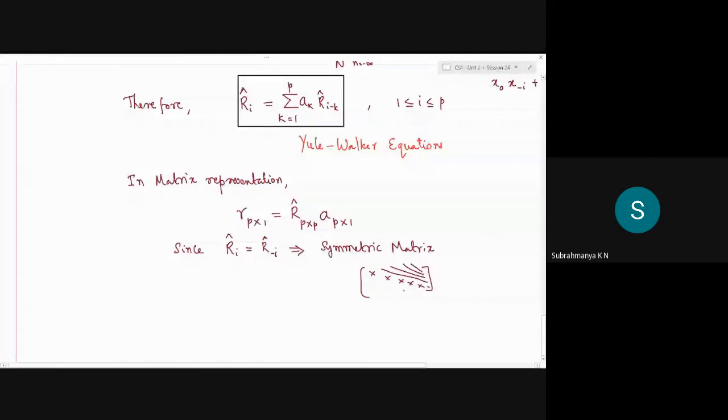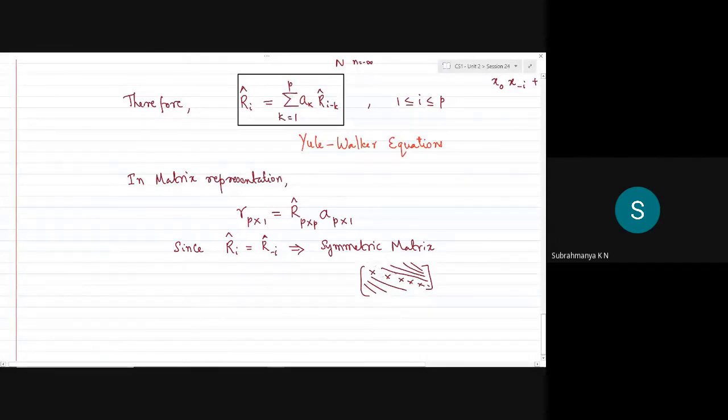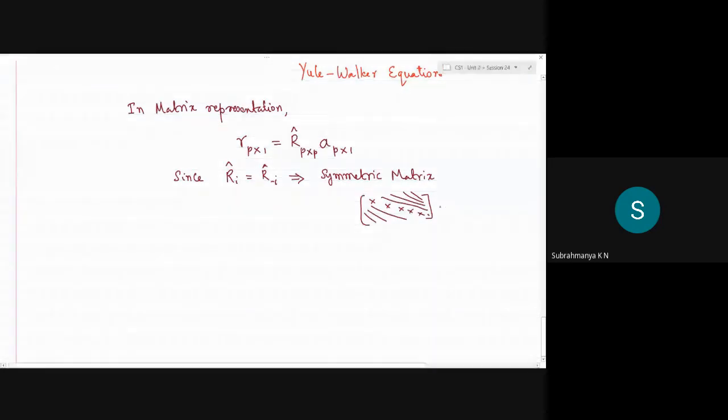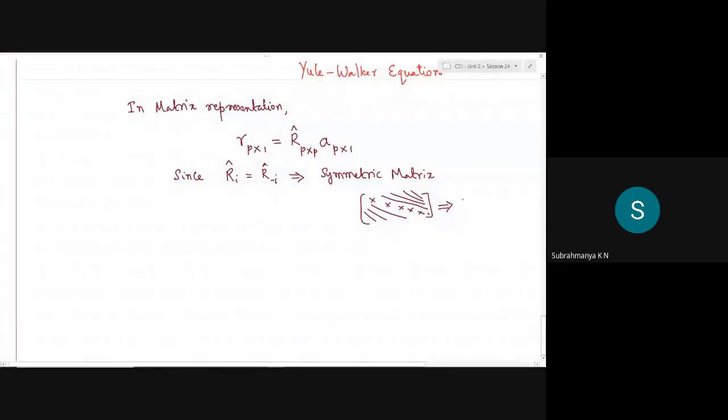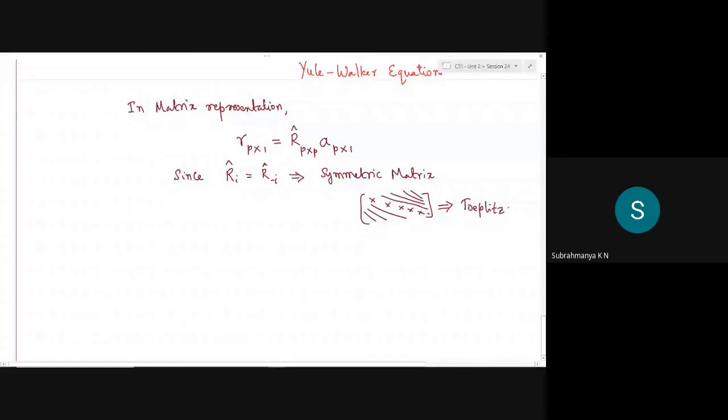If we try to construct it in practice, this is a symmetric matrix of course, but also the elements which are parallel to the diagonal are equal to each other. Such a matrix, where elements along any line parallel to the diagonal are found to be equal, is known as a Toeplitz matrix.